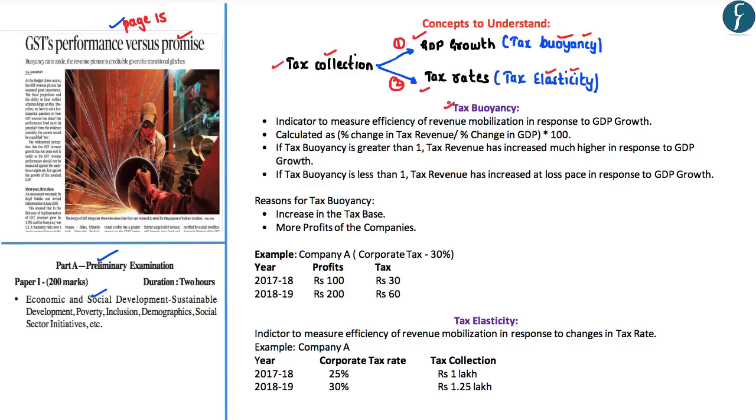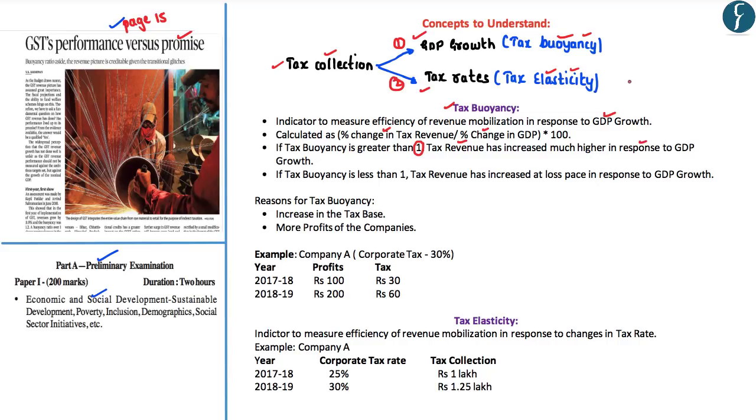If you look at it, tax buoyancy essentially refers to the changes in the tax collection of the government with respect to the changes in the GDP growth, wherein tax buoyancy is calculated as the percentage change in the tax revenue divided by the percentage change in the GDP into 100. So if you look at this formula, if the tax buoyancy is greater than 1, this would essentially mean that the government tax revenues have increased by a much higher value as compared to the GDP growth.